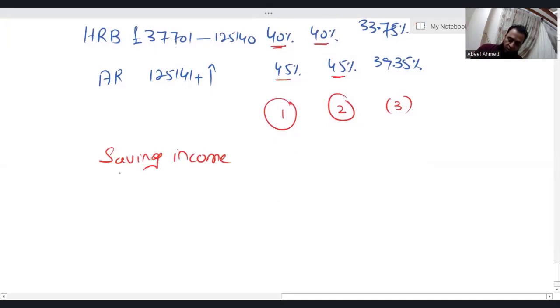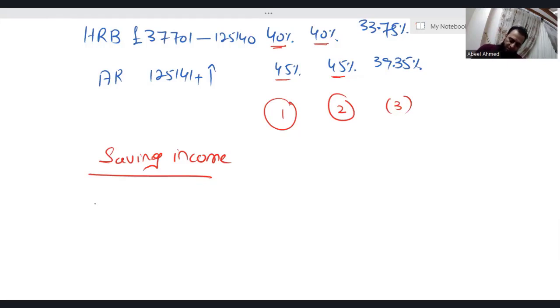And these additional points are extremely important. I really want you to focus on each and every point, which I'm going to tell you right now. You need to focus, because if you're not focusing, then there will be a problem. So what are the additional points relating to saving income?